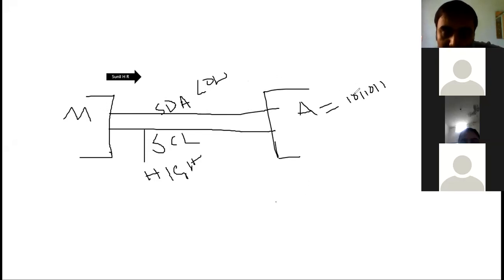The device which recognizes this address will grab the line, understanding that the master wants to communicate with it.